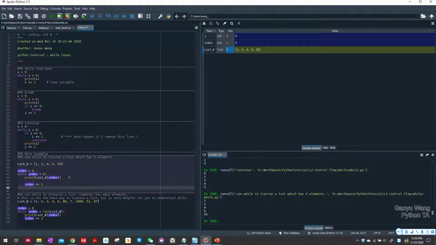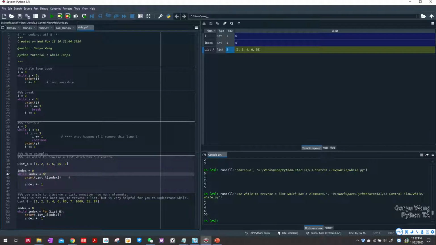So using this while and this method, I print out every element in the list. In the last example we used 5 because we counted by hand that there are 5 elements in the list. If I want to add another item here and still travel through the whole list, I have to change it by hand.